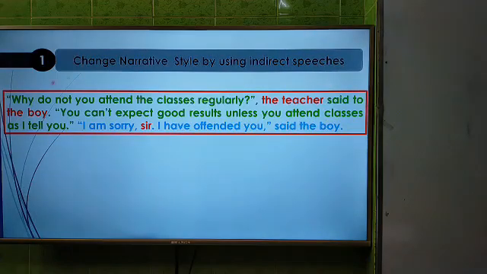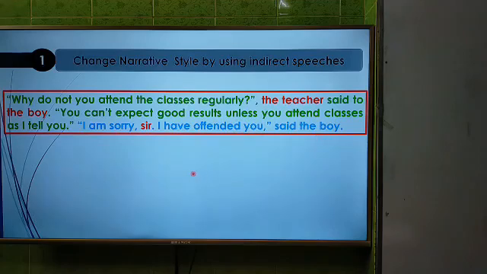Okay dear students, you have seen, and you are seeing, the passage. That means today I am going to discuss some passage narration with you, and the first narration is: "Why don't you attend the classes regularly?" the teacher said to the boy. "You can't expect good results unless you attend classes, as I tell you." "I am sorry, sir. I have offended you," said the boy.